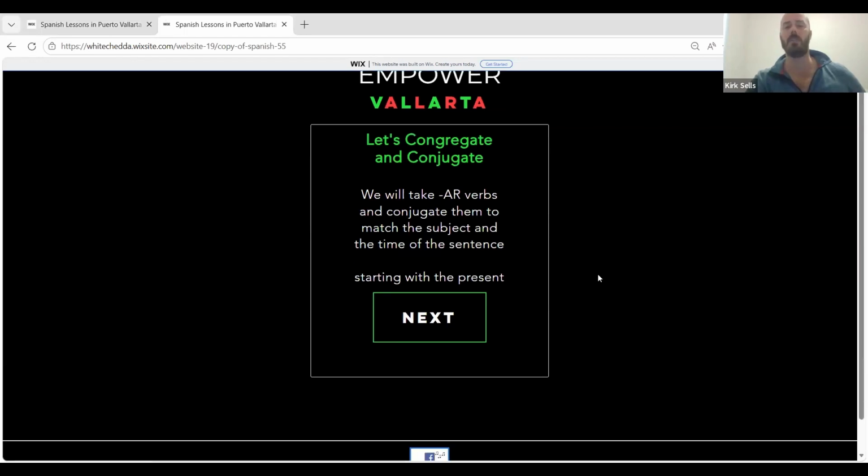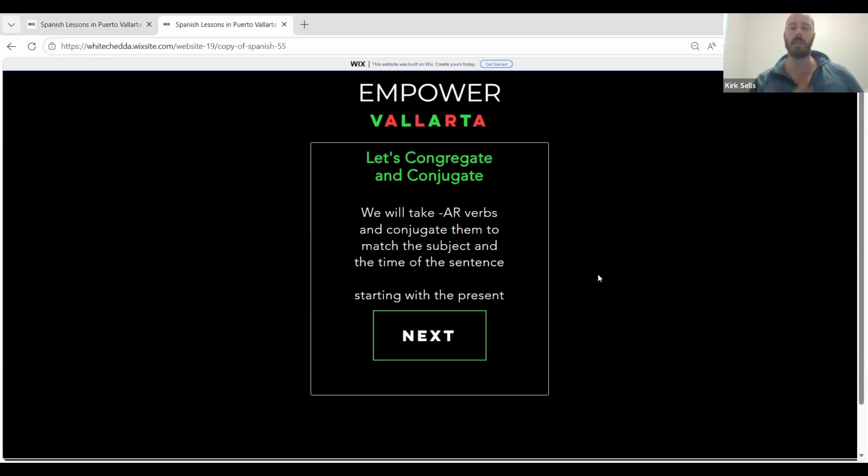This next part of the module has to do with something that will be a big part of our journey moving forward, and that is conjugating verbs. Taking a verb from its natural form and then manipulating it to match the subject and the time frame that we're hoping to speak about. And that's a big part of any language journey.